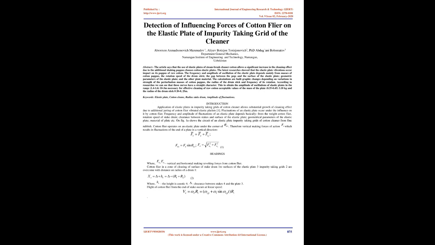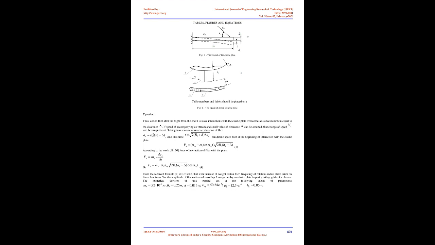Introduction. Application of elastic plates in impurity-taking grids of cotton cleaner allows substantial growth of the cleaning effect due to additional jarring of the cotton flier by vibrating elastic plates. 1. Fluctuations of an elastic plate occur under the influence of the cotton flier on it. Frequency and amplitude of fluctuations of an elastic plate depend basically on the weight of the cotton flier, rotation speed of the stake drum, clearance between stakes and the surface of the elastic plate, geometrical parameters of the elastic plate, material of the plate, etc.